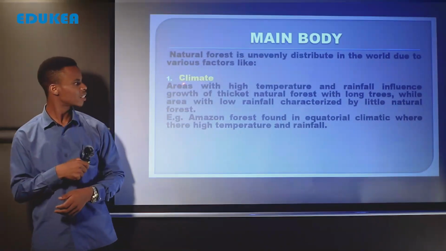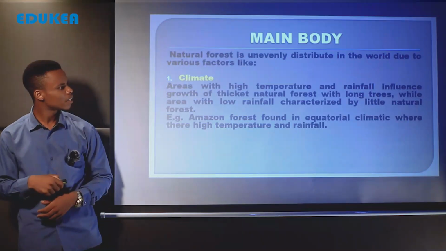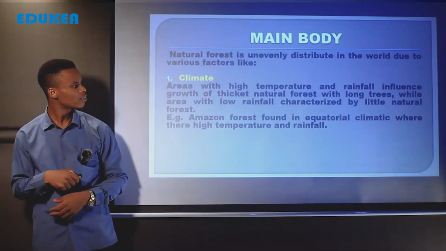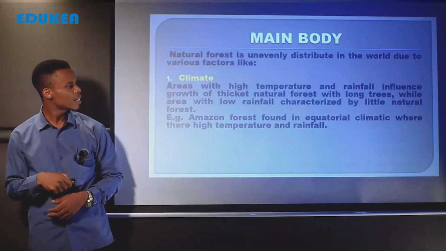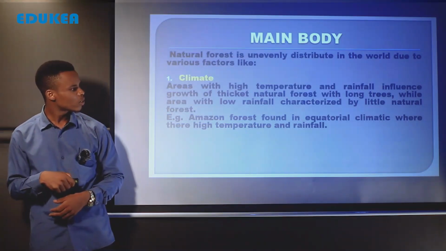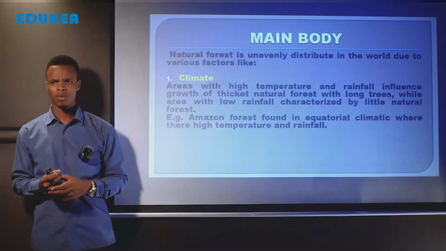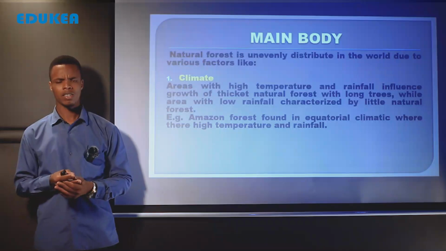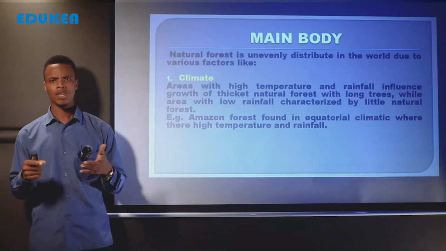The first factor, we say that climate. And we say that areas with high temperature and rainfall influence the growth of thick natural forest with long trees, while areas with low rainfall are characterized by little natural forest. Example, Amazon forest found in equatorial climate where there is high temperature and rainfall. Here we talk about climate, and when we talk about climate, always we talk about those two main elements of climate, which are temperature and rainfall.